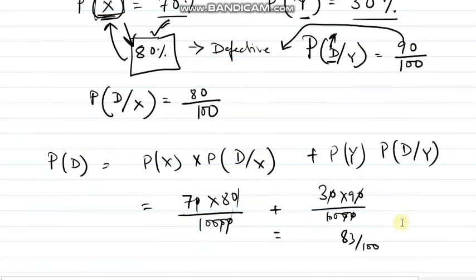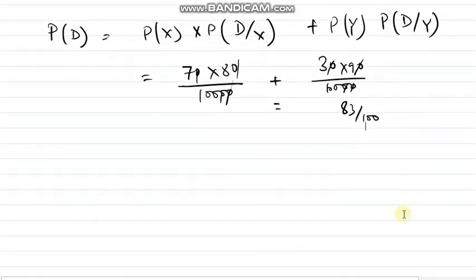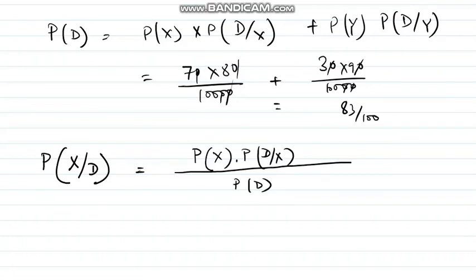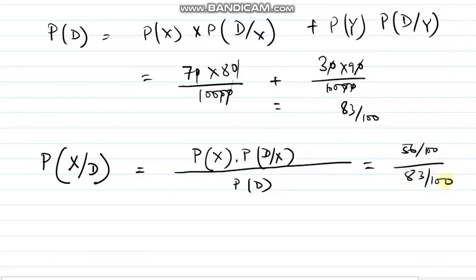Now if I ask what is the probability that the defective curd will come from X, that is the probability that the curd is coming from X and it's defective. It will be this one. So if you put the value, it will be 56 divided by 100 divided by 83 divided by 100. So the answer is 56 divided by 83.